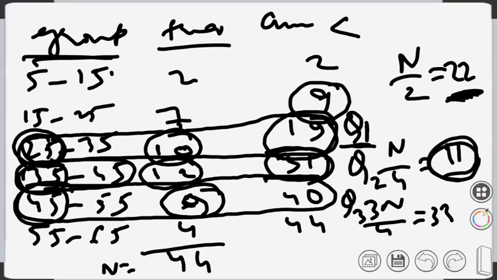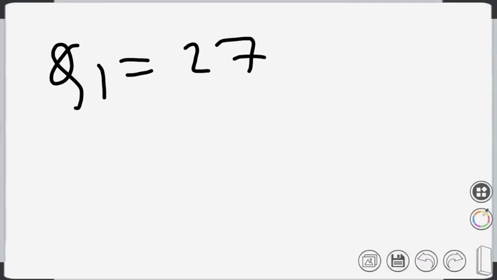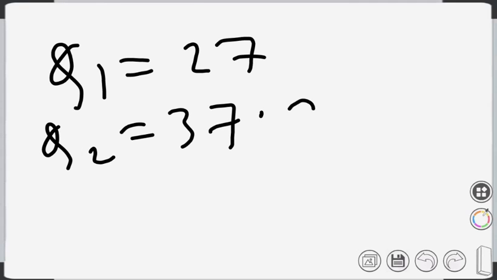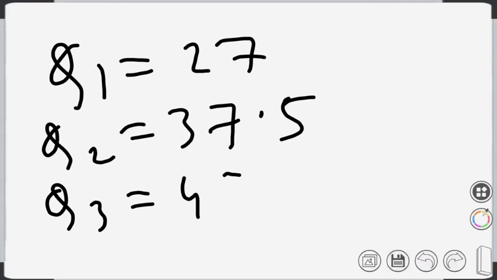So we find out the values of Q1, Q2, Q3. Q1 we get as 27. Q2 is 37.5. And Q3 is 47.22. So this is what we get. That's what I tried to say: Q1 and Q3 have a similar sense as that of Q2. I hope you understand what I mean by that.